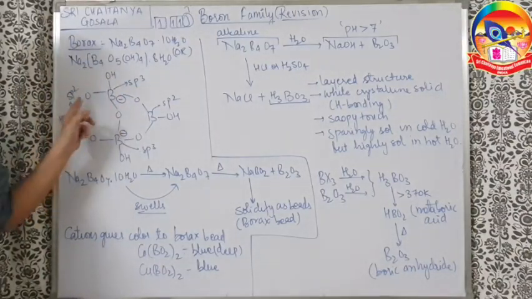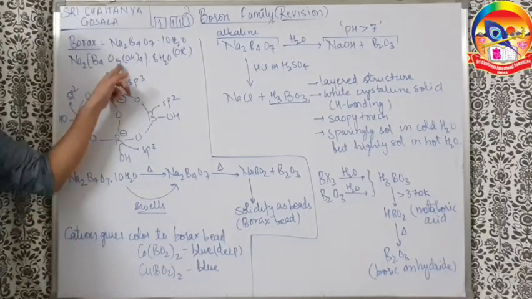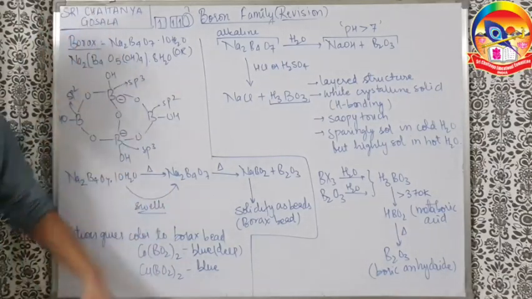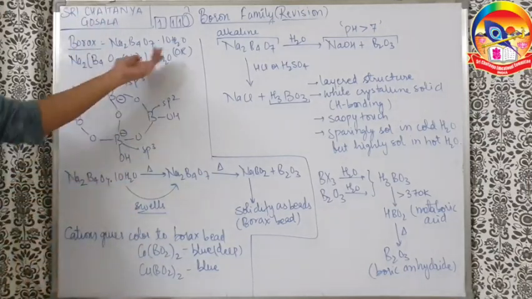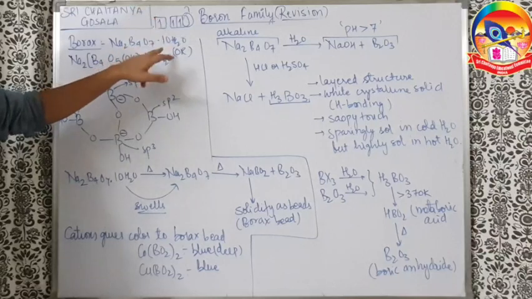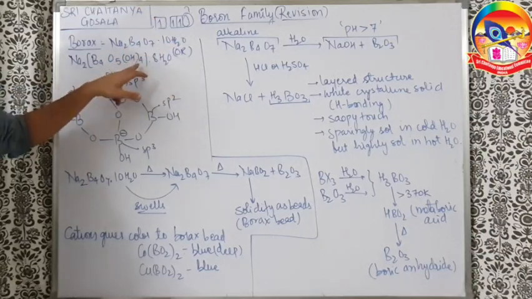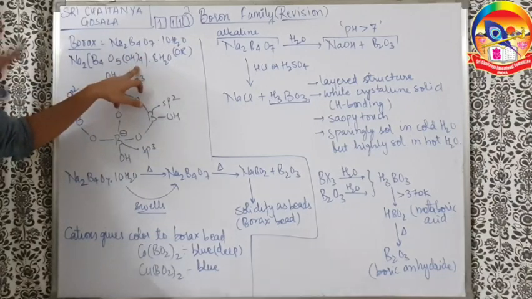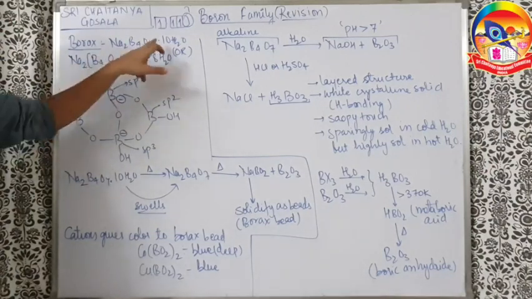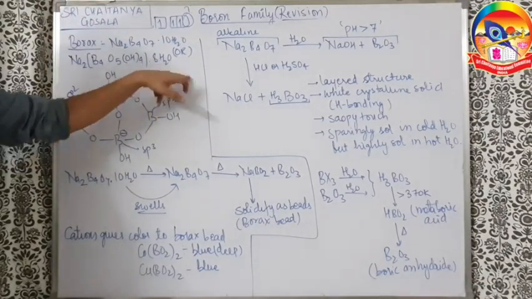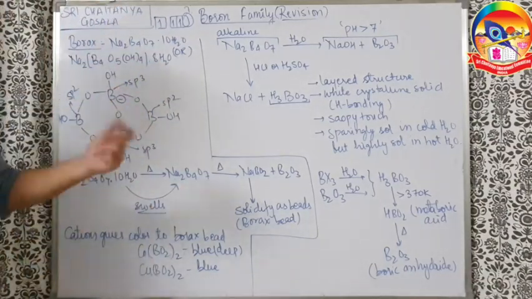B4, 1, 2, 3, 4, 5 bridging oxygen, and 1, 2, 3, 4 OH groups, dot 8 H2O is there. How can you get dot 8 H2O? Simple. Out of 10 H2O, that means out of total 20 hydrogens, 4 are used here. So if 4 hydrogens are used there, how many are left out of 20? 16 hydrogens. 16 hydrogens means 8 H2O. 8 into 2, 16. Going ahead.